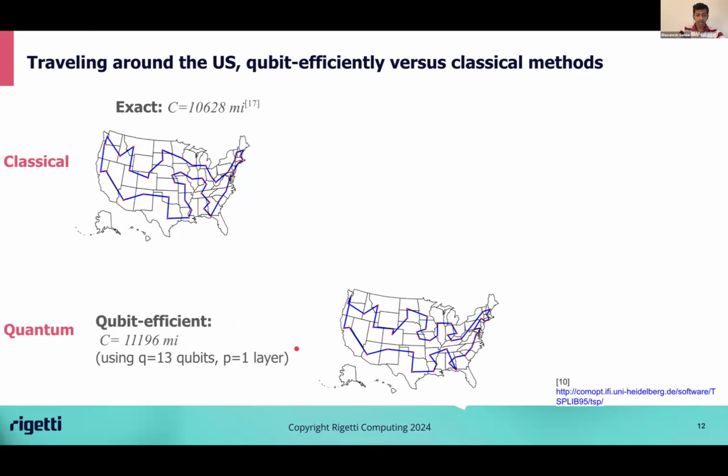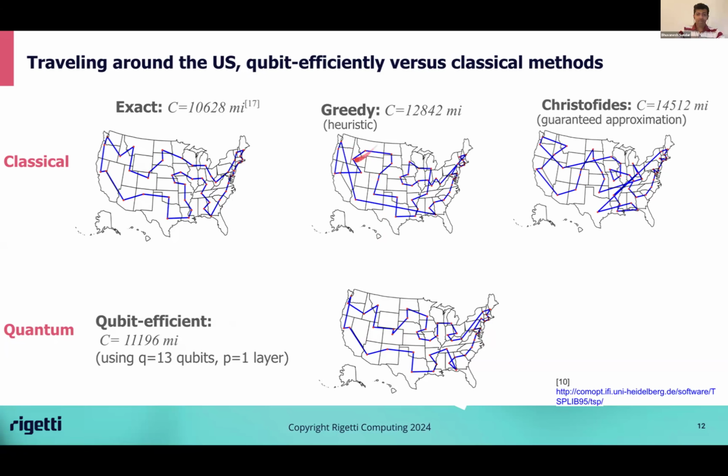It is not the optimal solution, but it's close, and you can just tell by looking at it that it looks reasonable. This is in comparison to two other classical algorithms. One is a greedy algorithm where one just goes from one city to whatever is closest to it. And it produces a solution whose length is 12,800 miles. So it just looks wrong. You can tell by looking that there are clearly mistakes in the northeast, in the middle, and so on.